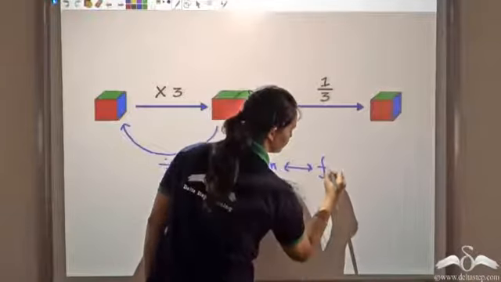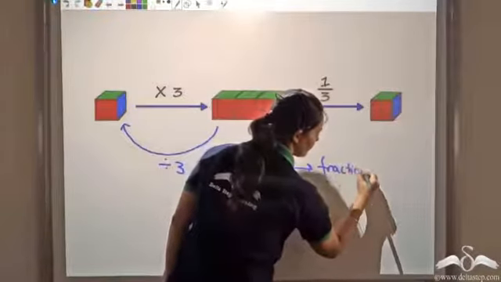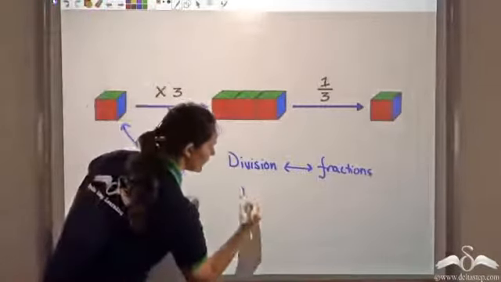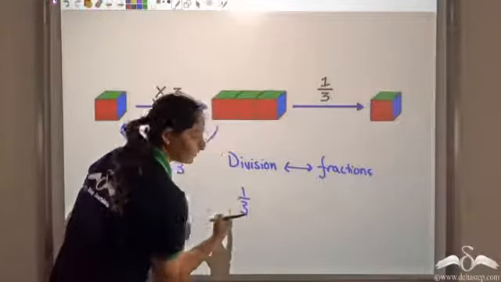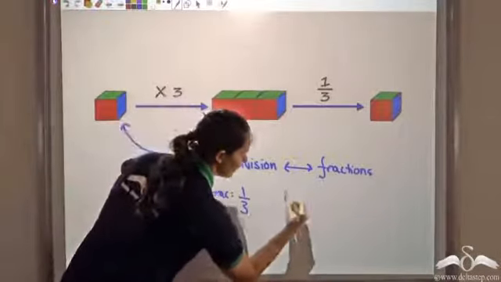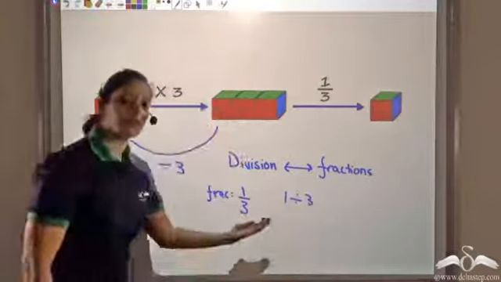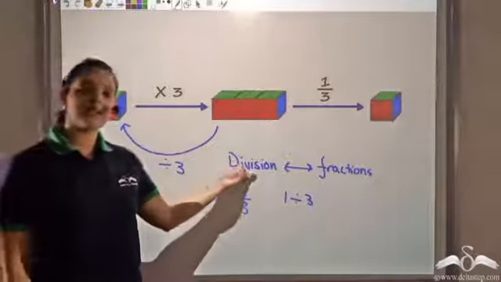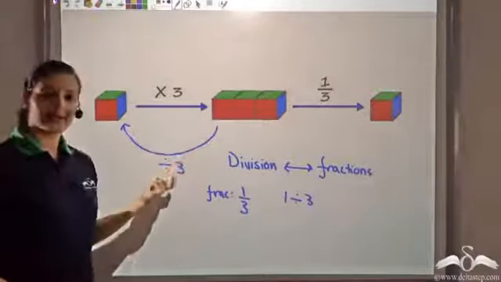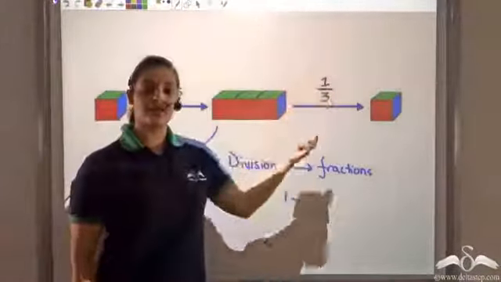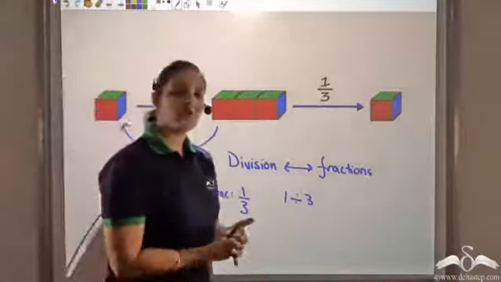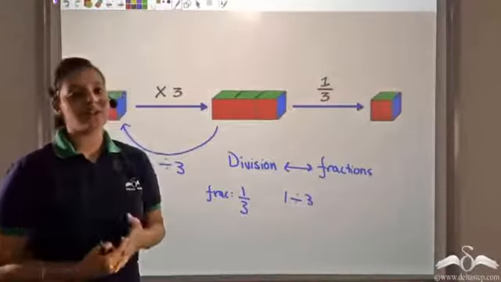and fractions are one and the same thing. Writing 1 by 3, this fraction, is the same as writing 1 divided by 3, or 1 over 3, 1 by 3. So division can be read as fraction only. 1 divided by 3, 1 by 3, 1 over 3, all are the same thing. So what we get from here is that division and fraction are the same thing.